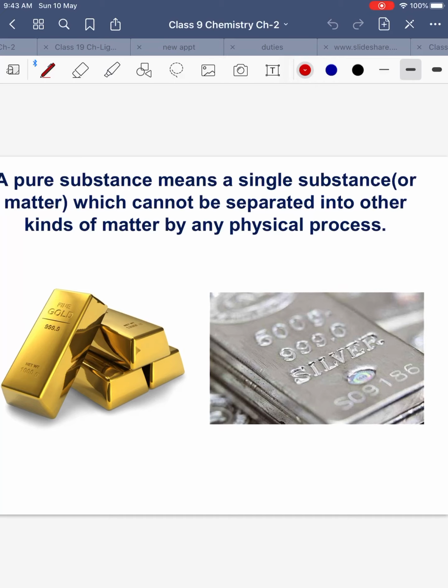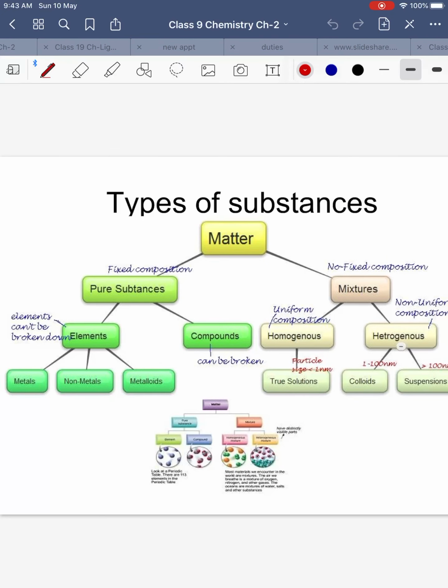That means it is composed of the same type of element or constituent particle, not mixed with anything else. That is called a pure substance. To start with, first of all, I'll be introducing some basic terms. If we talk about types of substances, matter can be divided into pure substances and mixtures. These pure substances can be further classified into elements and compounds.